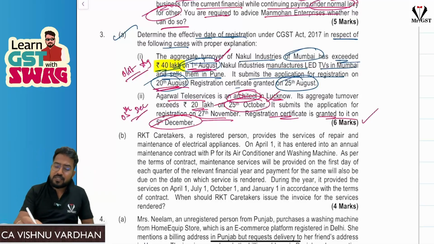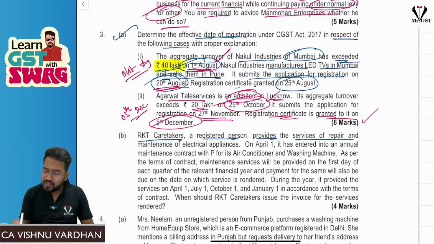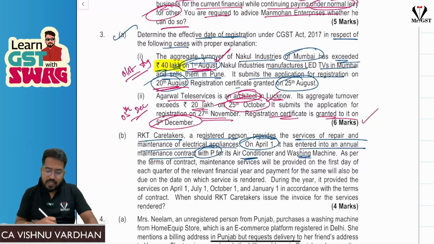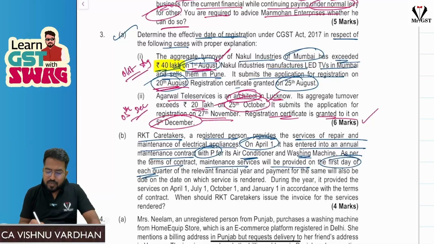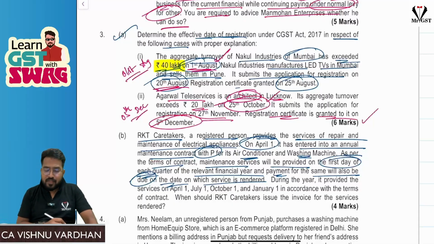Now coming to the next question. RKT Caretakers, a registered person, provides the service of repair and maintenance of electrical appliances. On April 1st, it has entered into an annual maintenance contract with P for its AC and washing machine. So it is an annual maintenance contract. As per the terms of the contract, maintenance services will be provided on the first day of each quarter of the relevant financial year, and payment will also be due on the date on which service is rendered. During the year, it provided services on April 1st, July 1st, October 1st, Jan 1st.